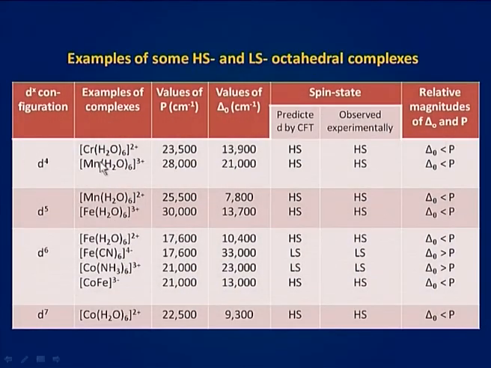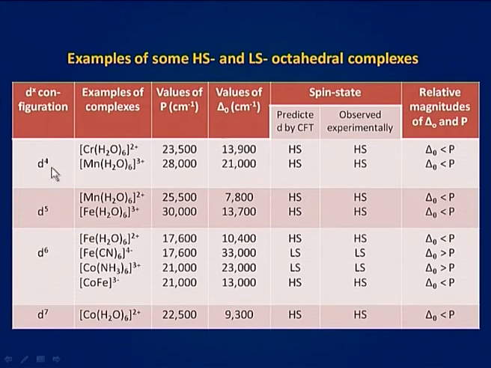The paramagnetism of high spin complexes is larger than that of low spin complexes because high spin complexes have more unpaired electrons, that is larger value of spin, than the low spin complexes which have the smaller value of total spin. In this table, the value of P in per centimeter of the central metal ion of the corresponding complex determined from spectroscopic data and that of delta O also in per centimeter for the complexes are listed.